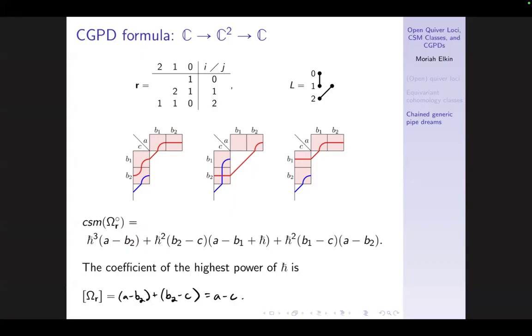And the last thing that I'll say is, like I said, you can recover the quiver polynomial from this by just looking at the coefficient of the highest power of h bar. So here we have a minus b2, and this h bar and this h bar squared give us an h bar cubed coefficient of b2 minus c. Sum those together, you get a minus c. Take my word for it, that is in fact the quiver polynomial for this rank array.